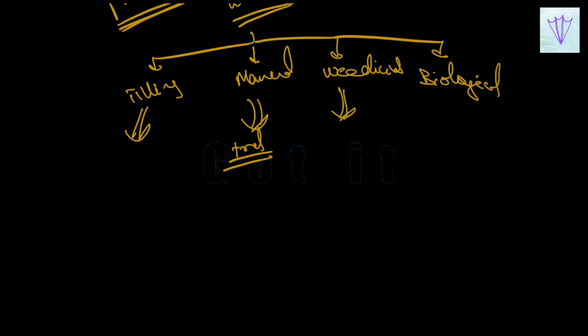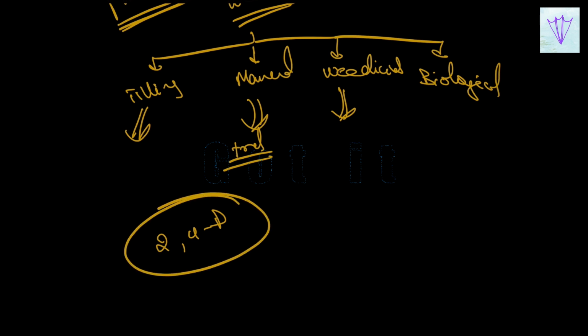Next is the use of weedicides. Weeds are also controlled by using certain chemicals called weedicides, like 2,4-D, that is 2,4-dichlorophenoxyacetic acid. There are many other weedicides, and these are sprayed in the fields to kill the weeds and they do not damage the crops. The weedicides are diluted with water to prepare required concentrations and sprayed in the fields by using a sprayer.